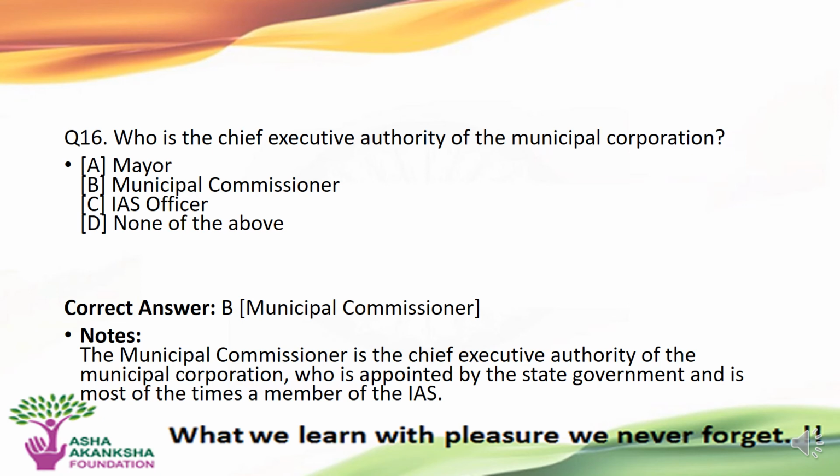The next question is, who is the chief executive authority of the municipal corporation? Options are A. Mayor, B. Municipal commissioner, C. IAS officer, or D. None of the above. The correct answer to this question is option B, that is municipal commissioner.